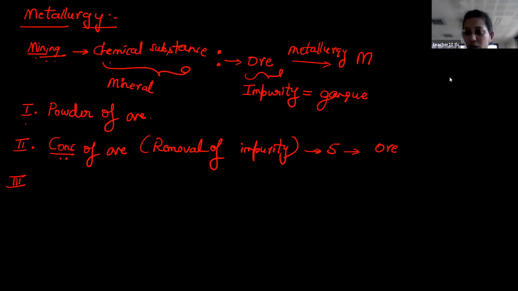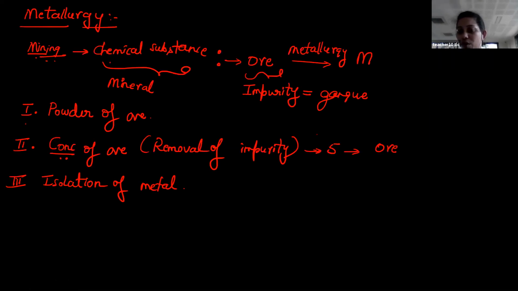Students, now you have ore. It contains some amount of impurity, but a maximum amount of impurities are removed using the second process. So the third process is nothing but isolation of metal.